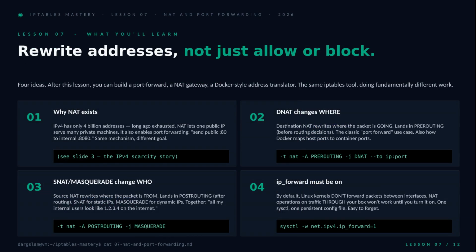Here's the map for the next 40 minutes. 4 ideas, building on each other. First, why NAT exists at all, the IPv4 scarcity story that forced this whole mechanism into being. Second, DNAT, which rewrites where a packet is going and lives in pre-routing. That's your classic port forward. Third, SNAT and MASQUERADE, which rewrite where a packet came from and live in post-routing. That's your gateway hiding 50 machines behind one address. And fourth, the kernel switch everyone forgets, IP forward. Without it, none of the rest does anything.